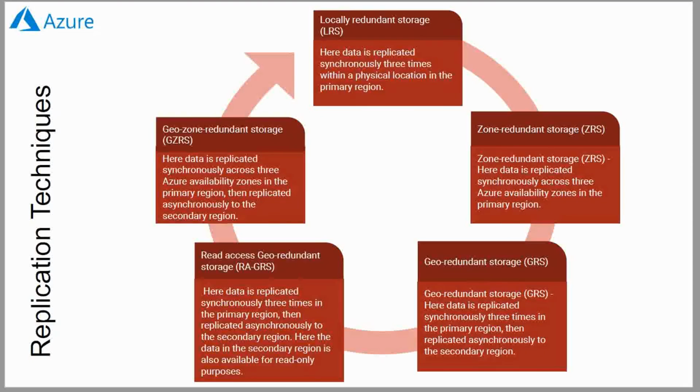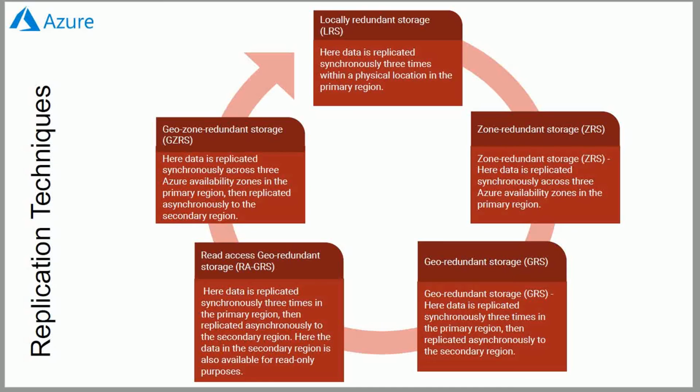Here data is replicated synchronously 3 times in the primary region, then replicated asynchronously to another secondary region. So your information is stored first on your primary location, and then on the secondary region you selected, where it is stored asynchronously.